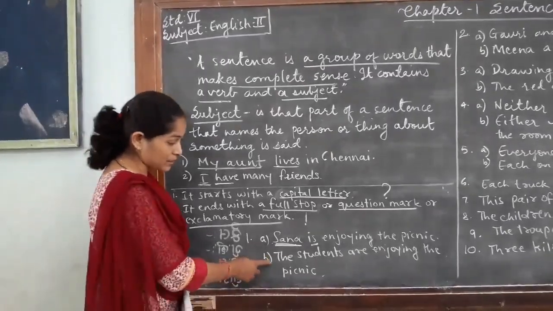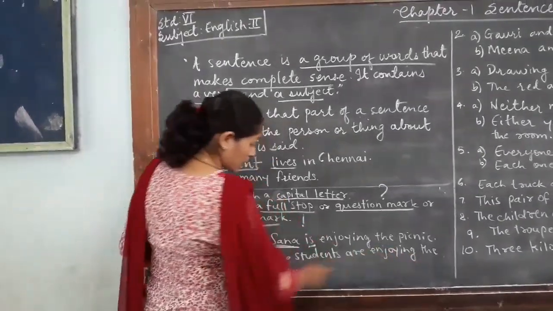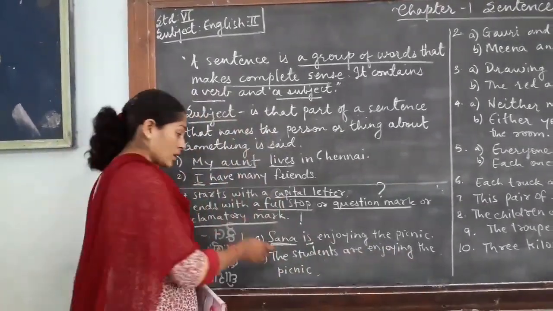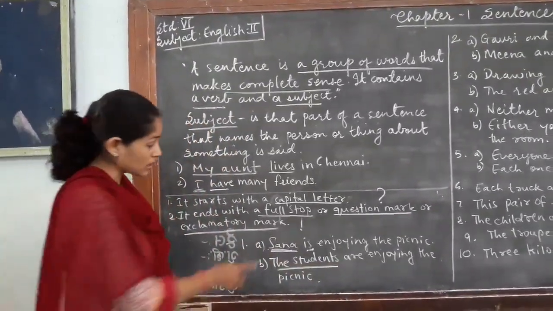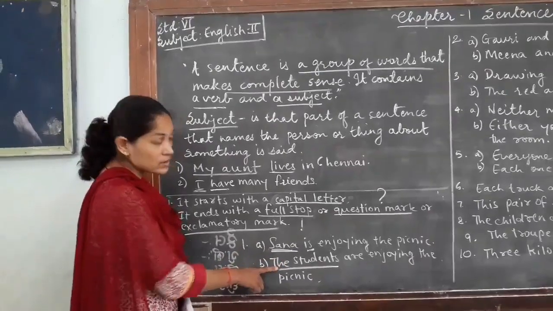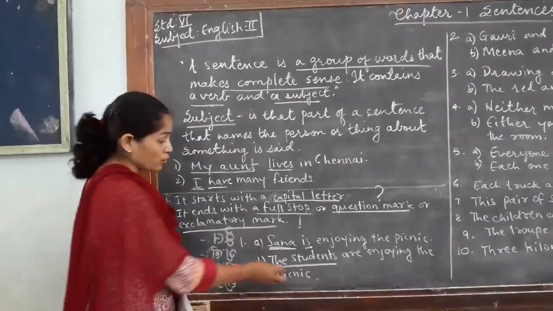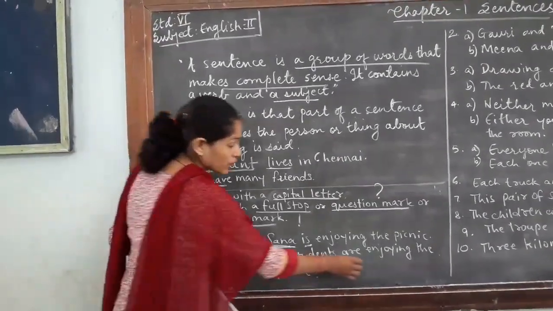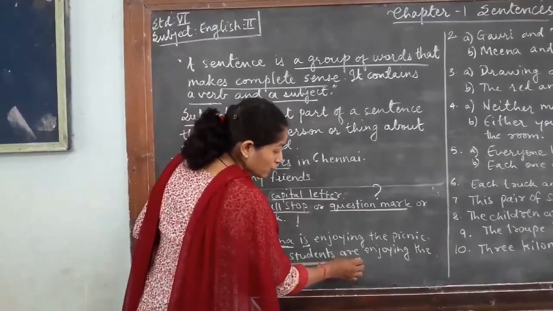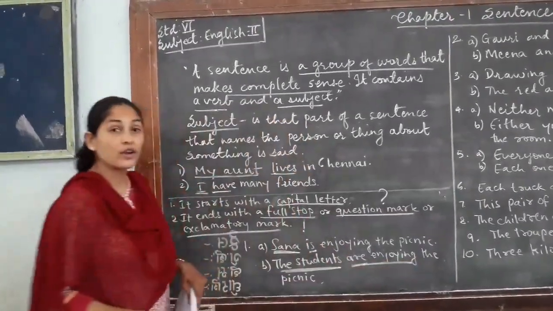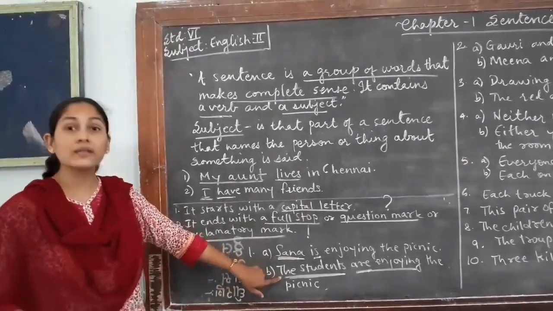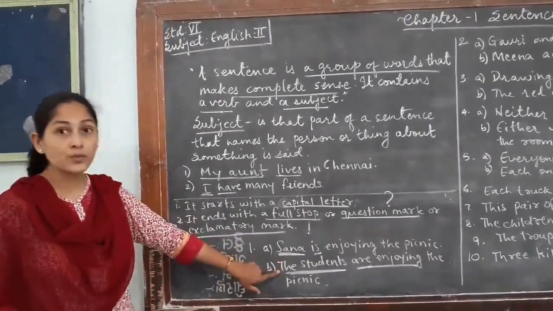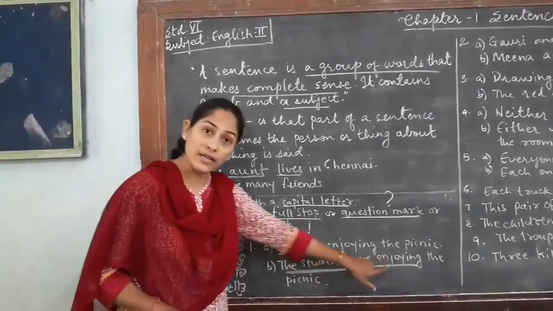The second example, the students are enjoying the picnic. Okay. The subject has changed from Sana to the students. Here it is singular. Here the subject is plural. So when the subject is plural, the verb will be plural. So you have to add are enjoying instead of is enjoying. Okay, is enjoying will come when the subject is singular. But when the subject is plural, you have to add are enjoying.